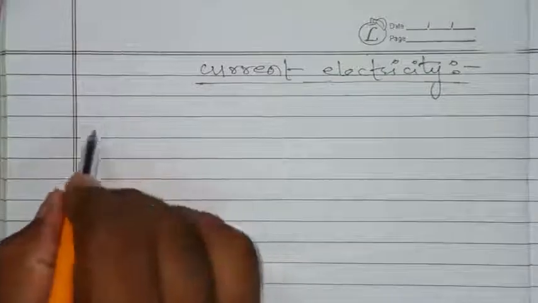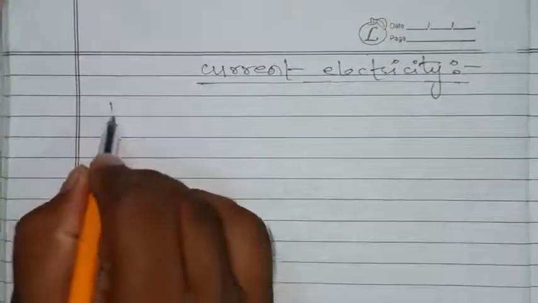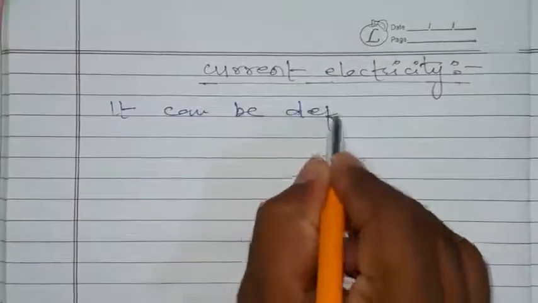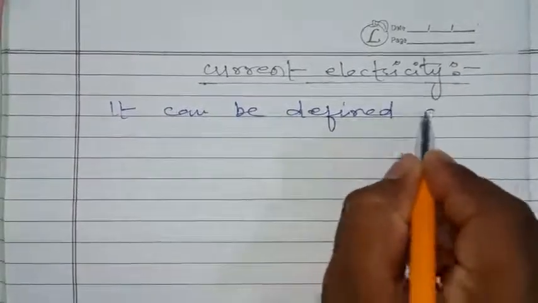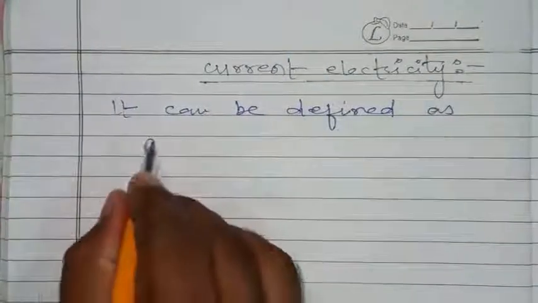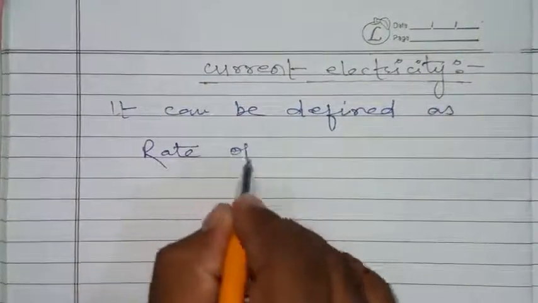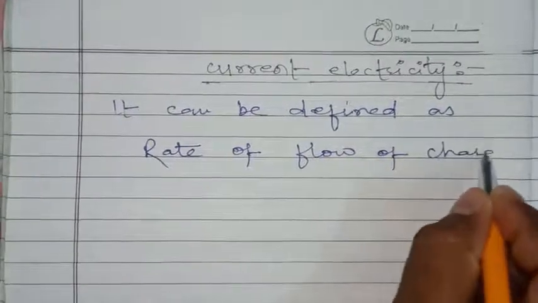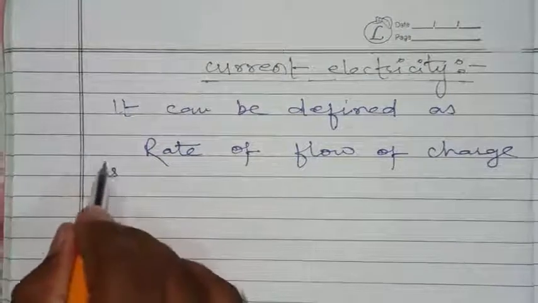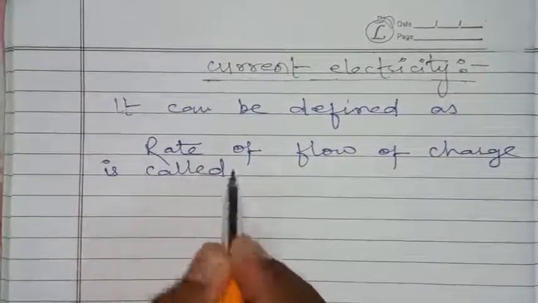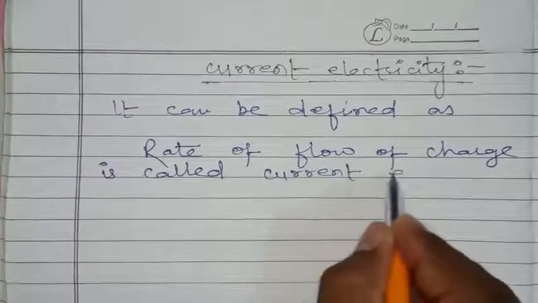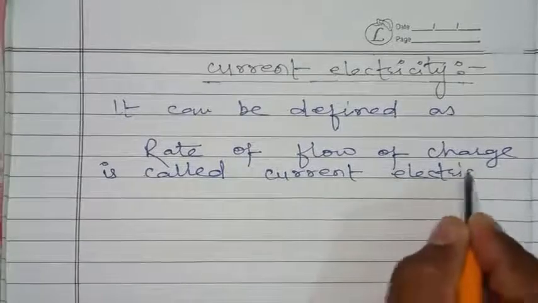सबसे पहले हम जानते हैं कि करंट इलेक्ट्रिसिटी क्या होता है। It can be defined as rate of flow of charge is called current electricity.